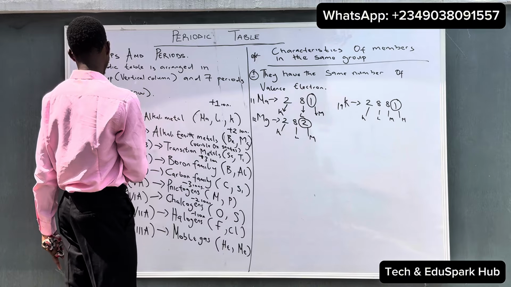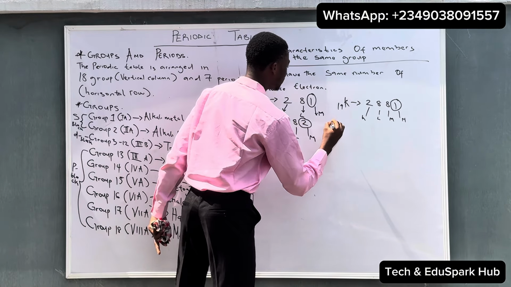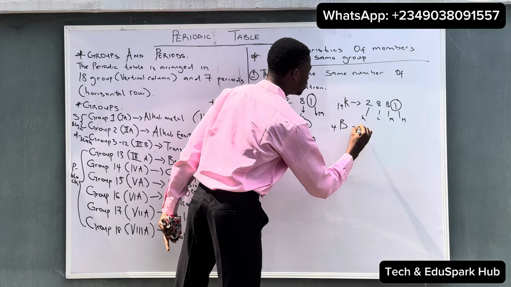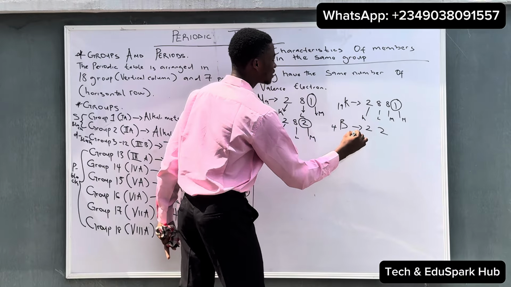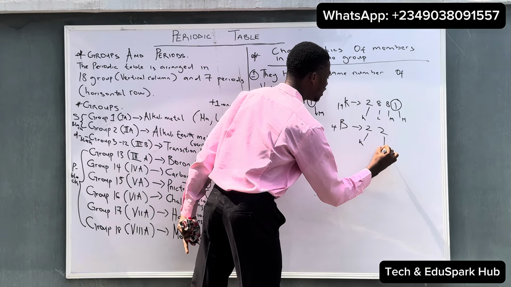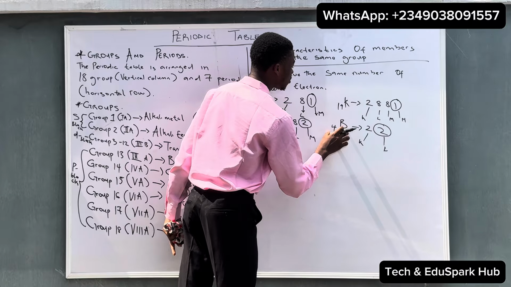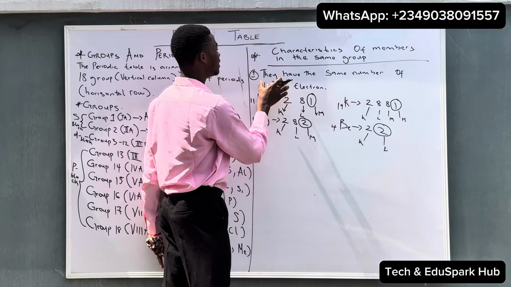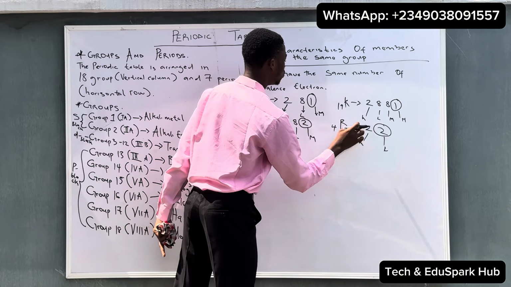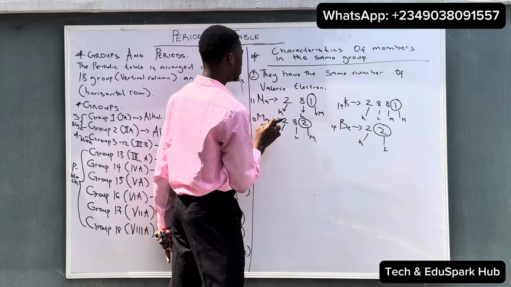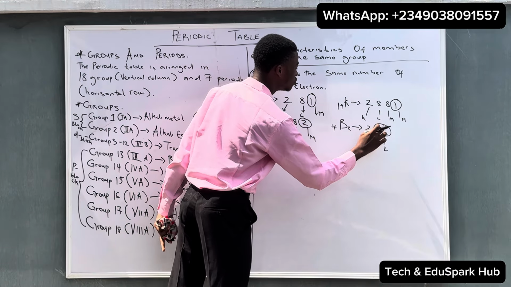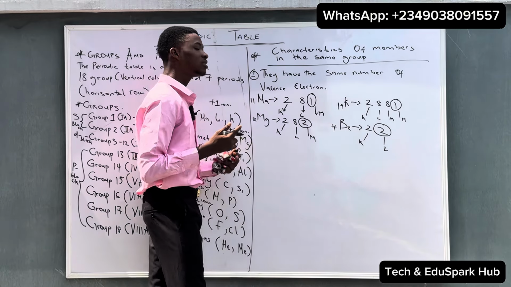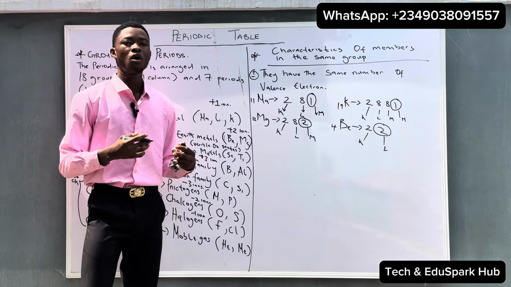So let's look at another element in group 2. Let's take beryllium for example. Beryllium has an atomic number of 4, so the configuration will be 2,2. You can see it has the K and L shells. You can see 2 is also ending the configuration of beryllium. So beryllium has 2, magnesium also has 2. So you can say they have the same number of valence electrons, which is 2, 2, and for group 1, they have 1, 1. So you can say magnesium is in group 2 and beryllium is also in group 2 because the valence electrons of magnesium is 2 and the valence electrons of beryllium is also 2. So this is a way you can determine the group number of a particular element.